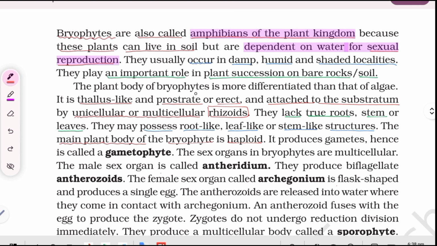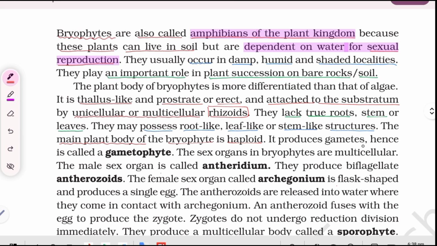The plant body of bryophytes is more differentiated than that of algae. It is thallus-like and prostrate or erect and attached to the substratum by unicellular or multicellular rhizoids. They lack true roots, stem, or leaves. They may possess root-like, leaf-like, or stem-like structures. The main plant body of the bryophyte is haploid.